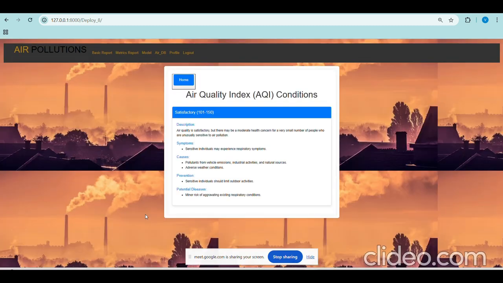Okay. This is the output which we have got for the default values which we have entered. Here we can see a satisfactory level, with an air quality index of 101 to 150, present in the data which we have provided. So it seems like a satisfactory kind of air quality. Basically, we can see some minor risk of aggravation of respiratory conditions with the data which we have given.